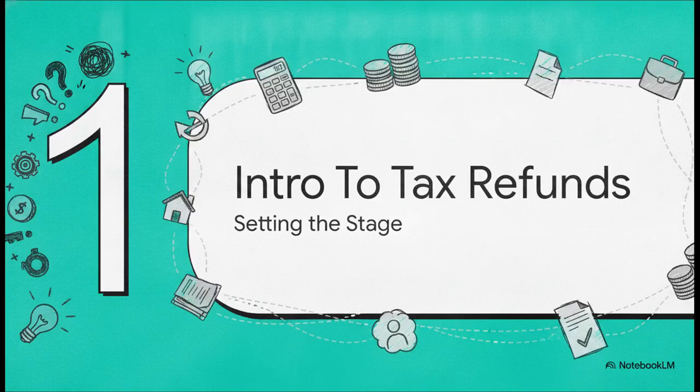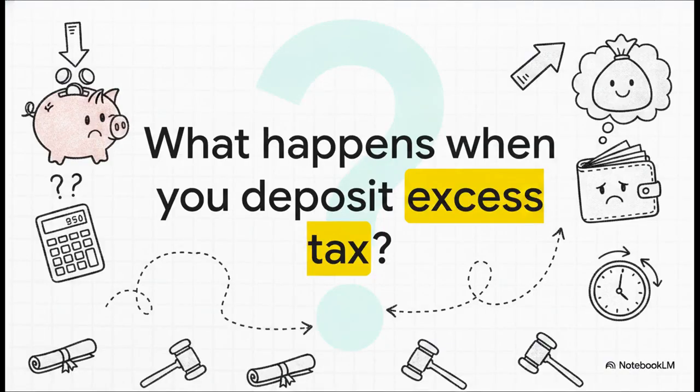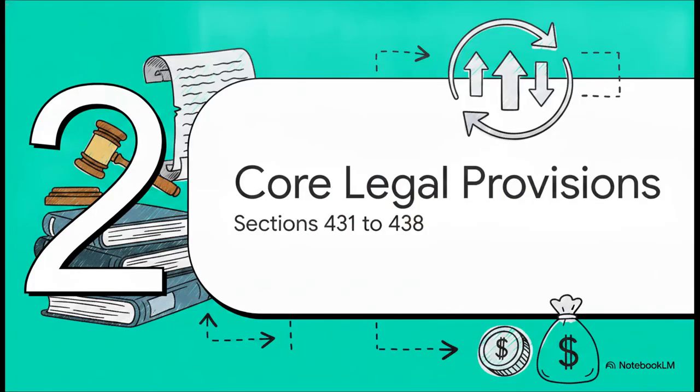All right, let's kick things off with Section 1, setting the stage for tax refunds. So picture this. A taxpayer or deductor realizes they've overpaid. Maybe it was a simple calculation error or an incorrect challan was used. What happens next? How do you actually get that money back? Today, we're going to see exactly how the 2025 Act empowers you to reclaim those funds efficiently and, more importantly, within strict legal frameworks.